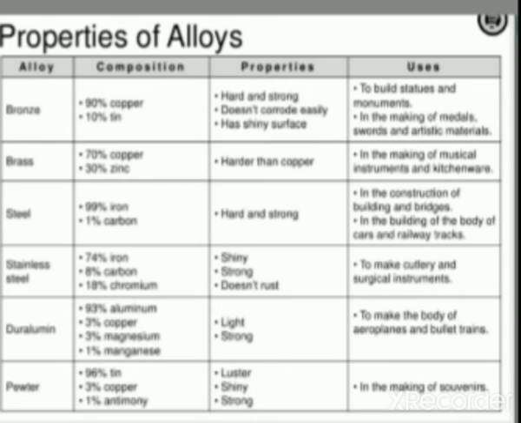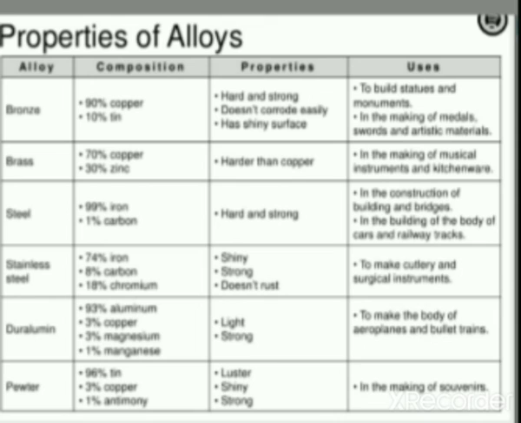Brass. Brass is a composition of 70% copper and 30% zinc. Its properties are that it is harder than copper, and it is used in making musical instruments and kitchenware. Steel. Steel is a composition of 99% iron and 1% carbon. It is hard and strong and is used in the construction of buildings and bridges, in the building of car bodies and railway tracks. Stainless steel: 74% iron, 8% carbon, 18% chromium. It is shiny, strong, doesn't rust, and is used in cutlery and surgical instruments.